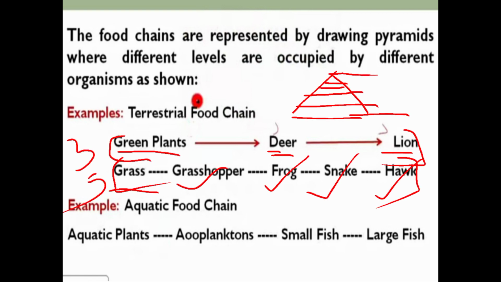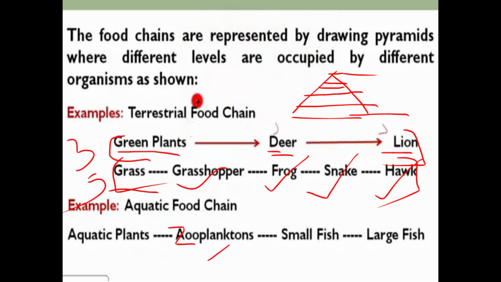Now let's see the aquatic food chain. Here in this aquatic food chain, these aquatic plants are eaten by the zooplanktons. Zooplanktons are very small organisms that live inside the sea. These zooplanktons, small organisms living inside the sea, are eaten by the small fishes.